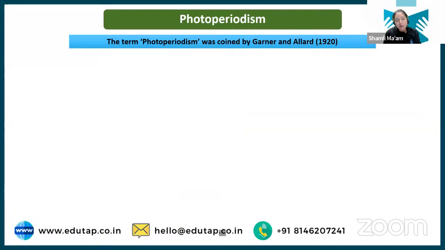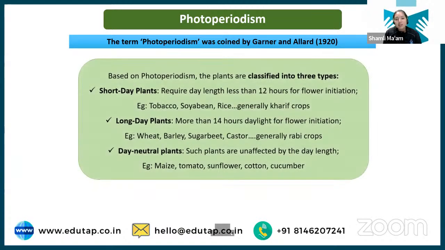Then photoperiodism is basically, students, the response of plants to the day length. Okay, the term photoperiodism was given by Gardner and Allard. Some plants flower at different day lengths: some plants flower when day length is short, some flower when day length is long, and some plants do not have any impact from day length. They can flower on their own, and day length does not impact the flowering pattern in such plants. So based on that, we have short day, long day, and day neutral plants.